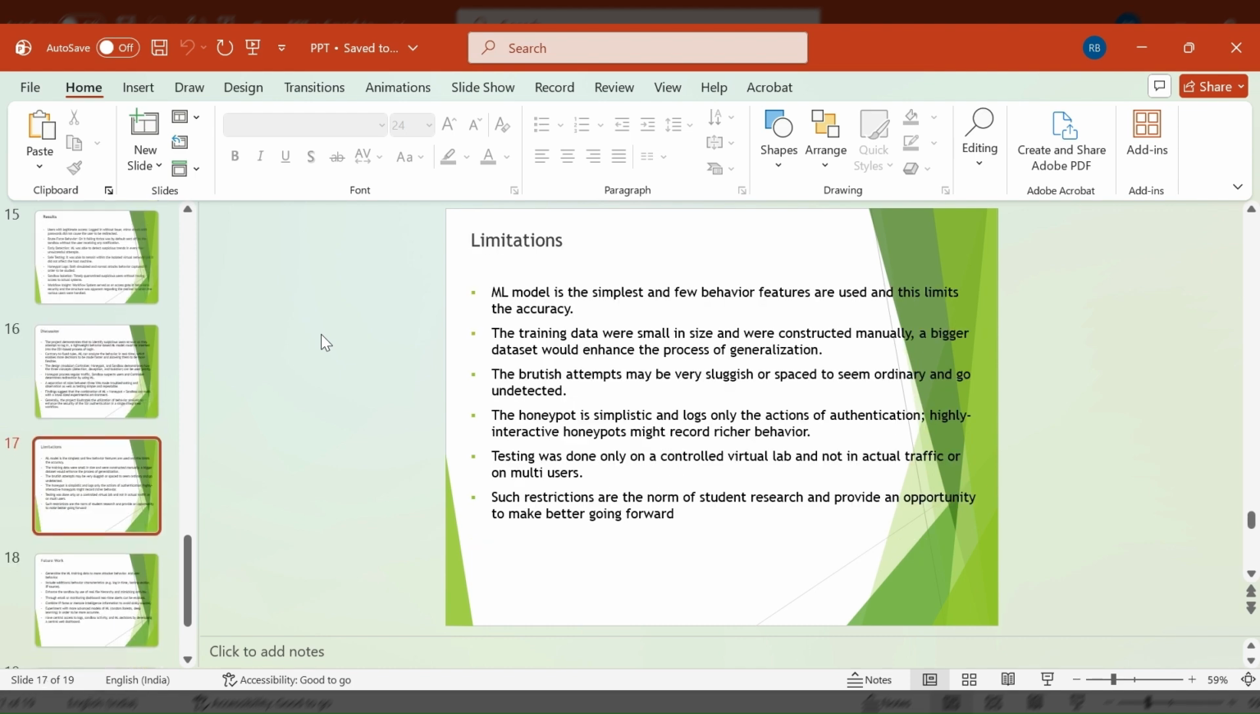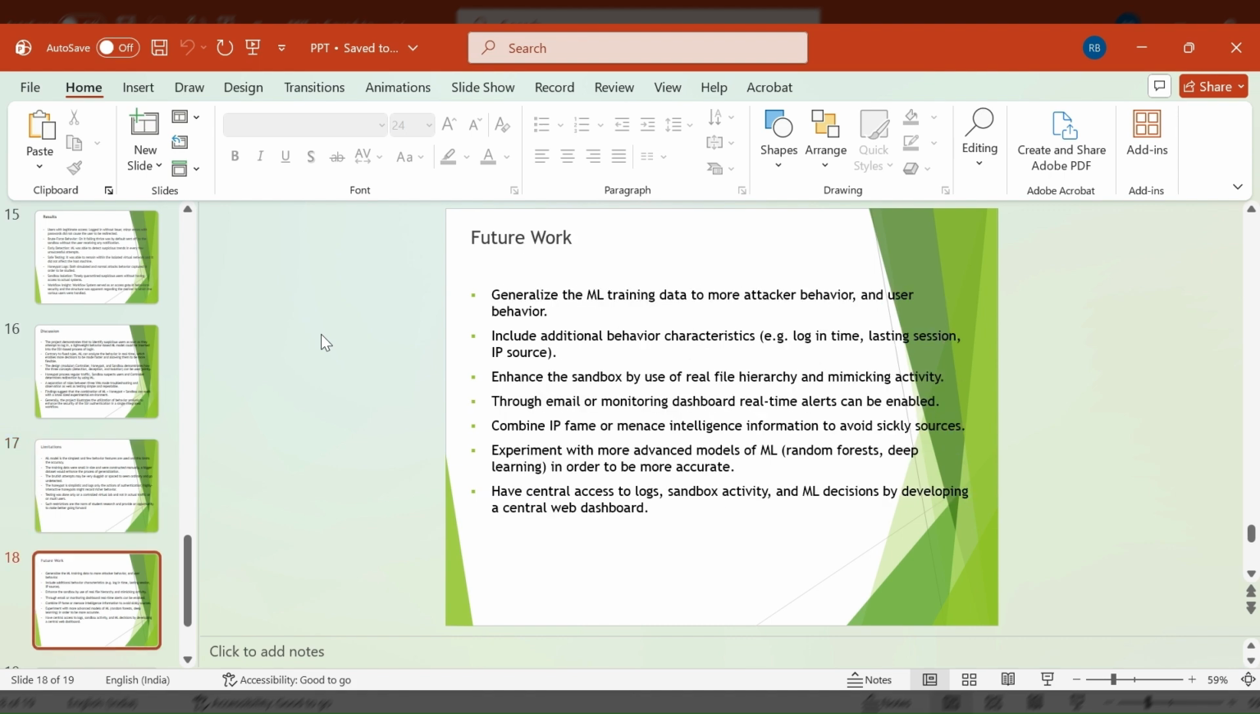There were some limitations. The ML model was very simple. The dataset was small. Very slow brute force attacks may still pass. The honeypot was basic and did not capture deep activity. Testing was only done in a virtual lab.